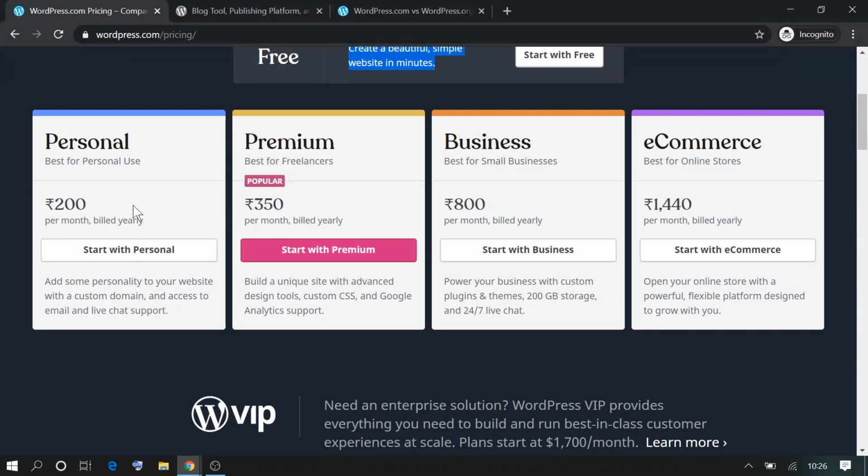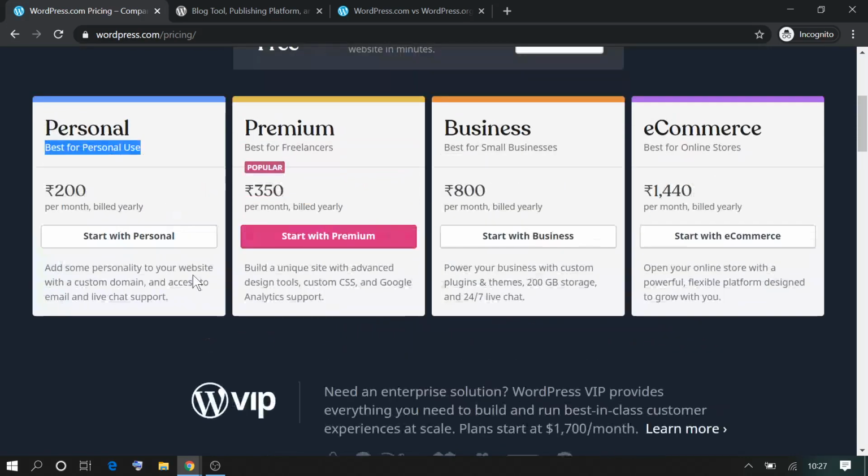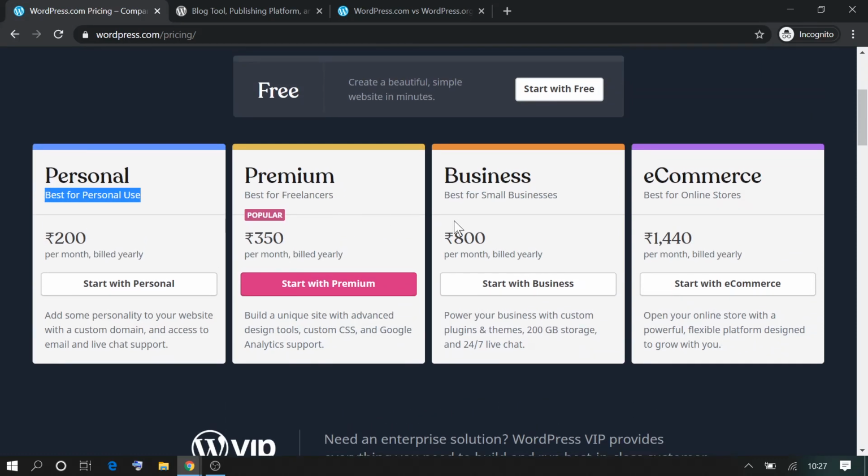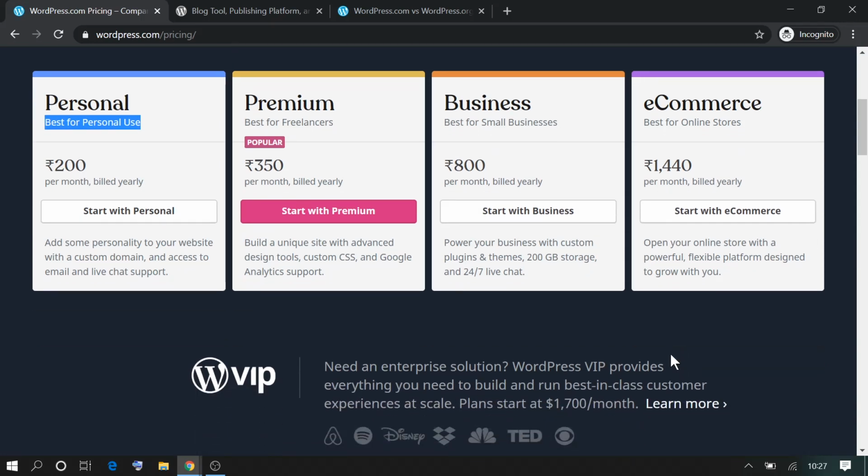Again, there are different plans for different type of websites. So for personal use, you can go with the first plan. However, you don't have all the features which are there. Okay, the best one if you're looking for an e-commerce website or you're looking to install n number of plugins is the business plan. In the business plan, you get access to all the SEO related plugins as well. Whereas the e-commerce plan is good if you're looking for an e-commerce website.